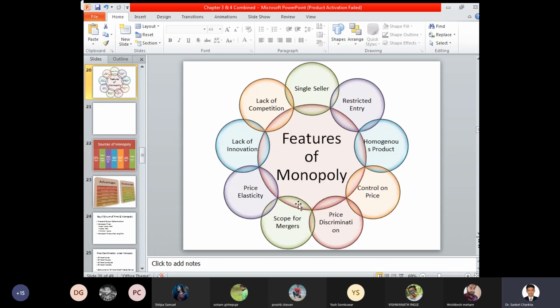So we have seen the price elasticity and what the consideration of price elasticity is. Now moving to the next concept, lack of innovation. If there is lack of innovation in a particular product that has been manufactured and developed by a person in a monopoly situation, and no innovative techniques or innovative product has been created, then the product available in the market is of a very competitive nature, and due to this a monopoly situation can arise about how a product can be offered for sale.